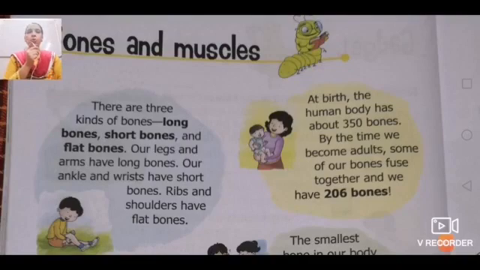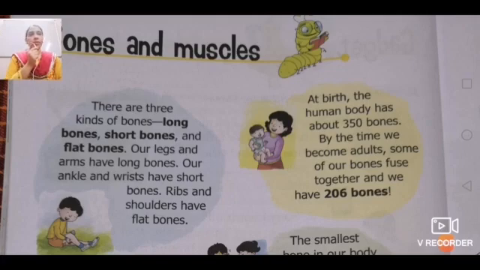So kids, as you have seen, we have done the exercise from the book. Now let's revise bones again with the book. As you can see on the screen, there are 3 kinds of bones: long bones, short bones and flat bones. Long bones are present in our legs and arms. Our ankle and wrist have short bones. Ribs and shoulder have flat bones.